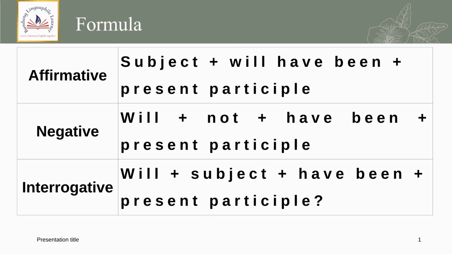Formula: affirmative sentence. Subject plus will have been plus present participle. To make a negative sentence, we put will plus not plus have been plus present participle. To make an interrogative sentence, we put will plus subject plus have been plus present participle and a question mark.